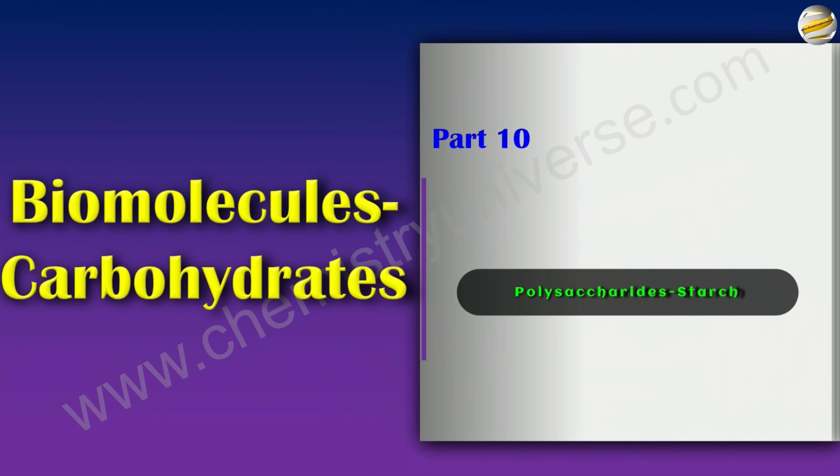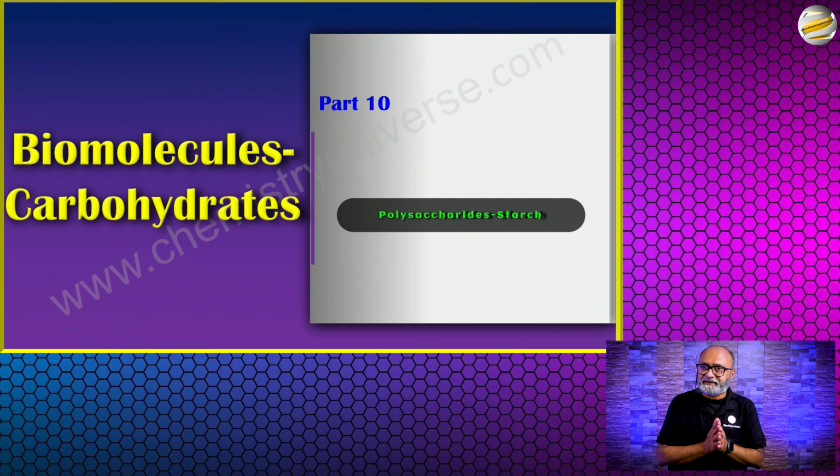We are in part 12. We have finished disaccharides, now we are on to polysaccharides. Basically, we are going to discuss three basic polysaccharides: starch, glycogen and cellulose. Whereas in this video, we will only focus on starch because starch is a little bit longer than others. So we will look at starch, which is a polysaccharide.